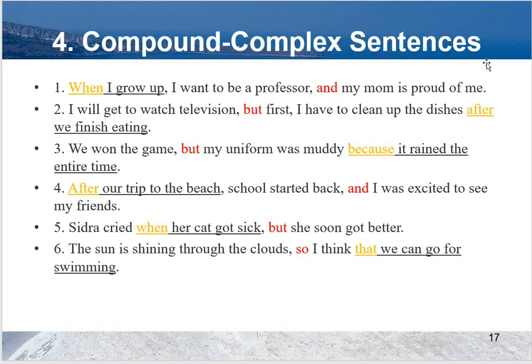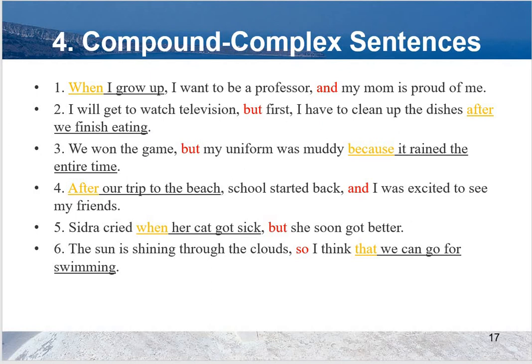Fourth type is compound complex sentences. Okay, here I will advise you, if sentences are in front of you and you are here to decide whether it's a compound sentence or complex sentence, first of all, obviously read it, then find FANBOYS words. All these red colored words are FANBOYS words. Okay.